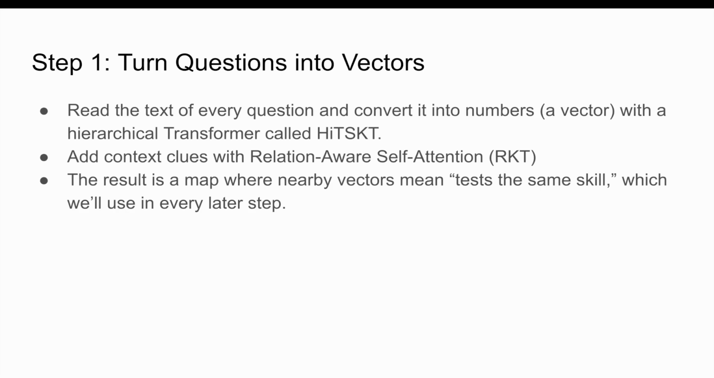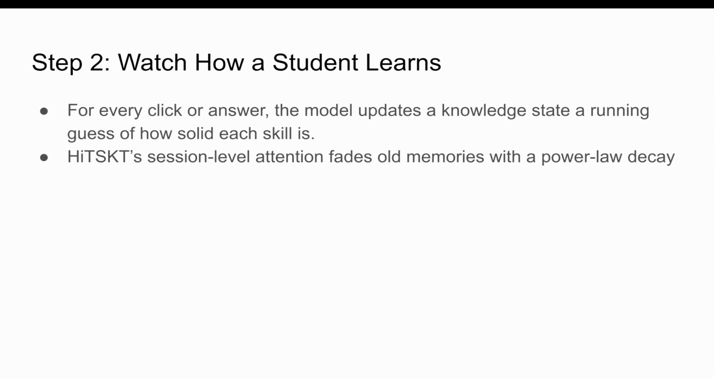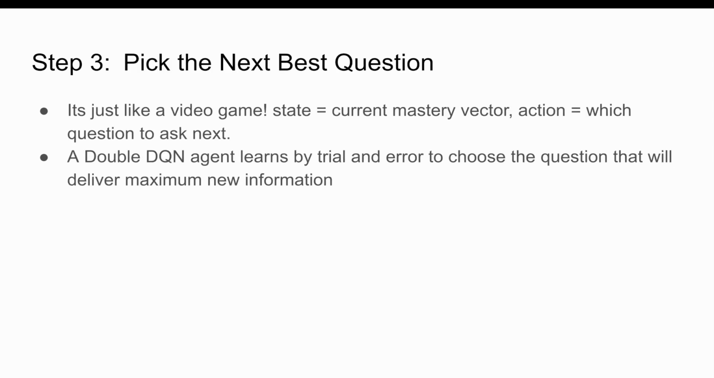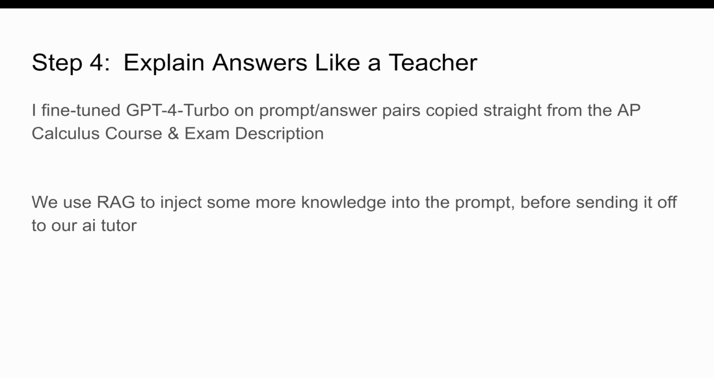pipeline. So first of all, we have to convert the questions that we have into vectors, which are lists of numbers. Then we have to watch how a student learns. So we essentially represent the student's inefficiencies and correct answers in a big state vector called S of t. Then we have to pick the next question based upon what information we currently have and how much more information it will give us.